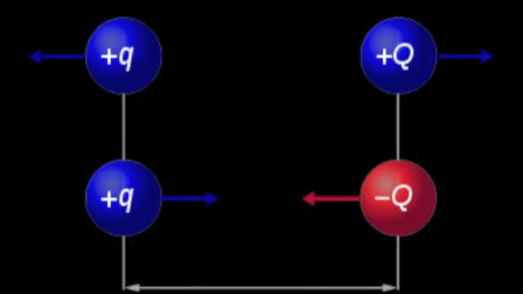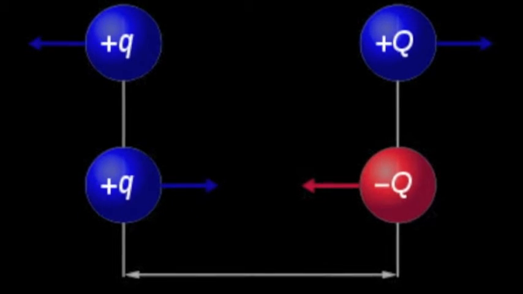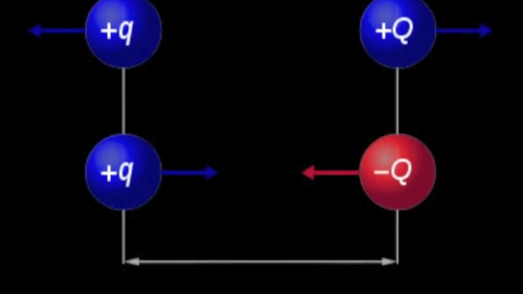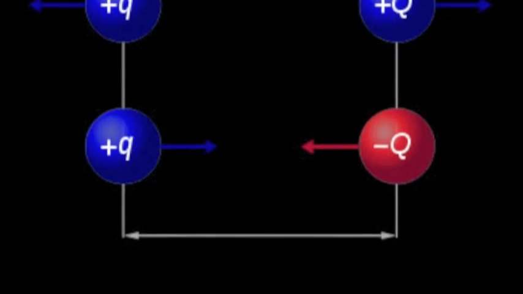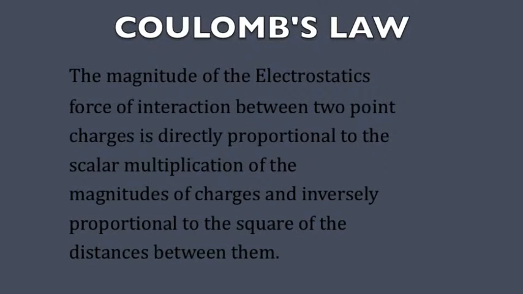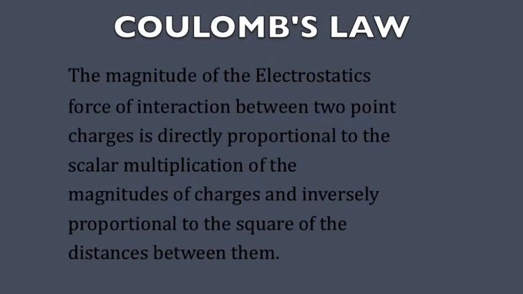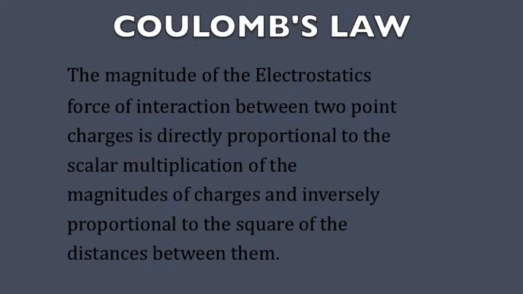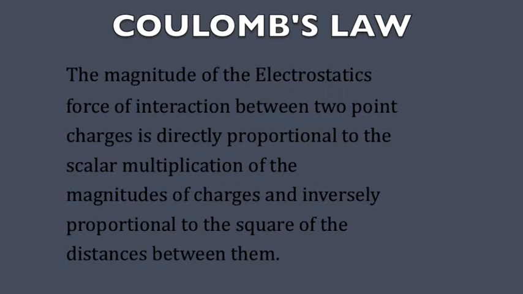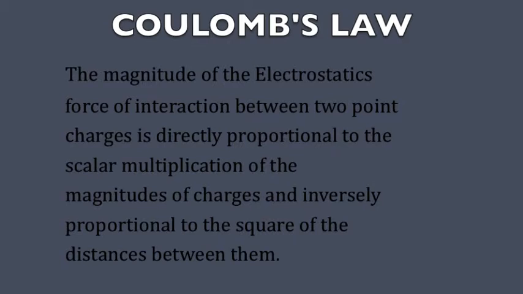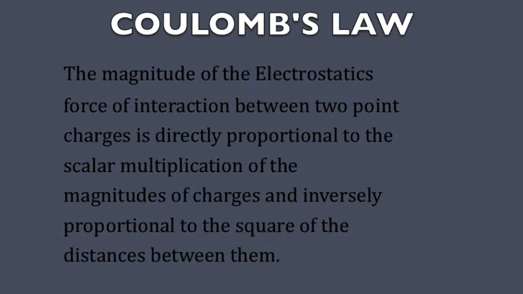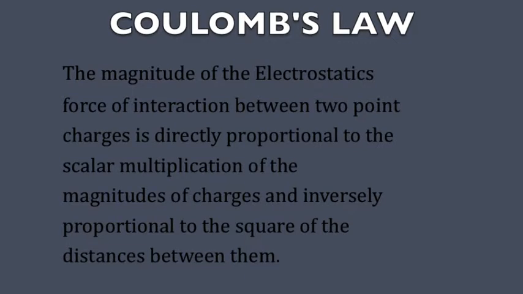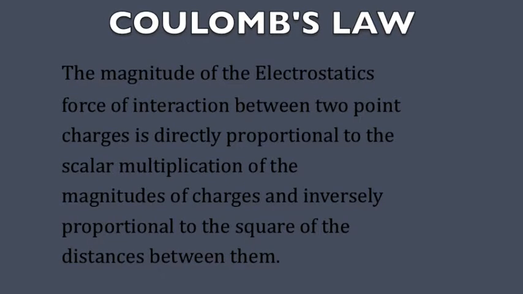The electric force is when two objects near one another experience acceleration either toward or away from each other because of the force exerted on each other. The actual formula of Coulomb's law says that the magnitude of the electrostatic force of interaction between two point charges is directly proportional to the scalar multiplication of the magnitudes of the charges and inversely proportional to the square of the distance between them.